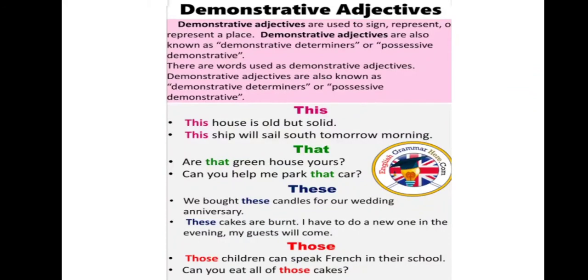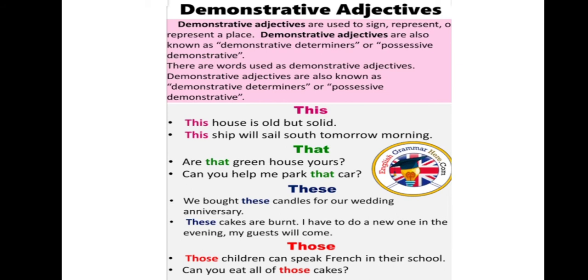So this, that, these, those. These are the 4 demonstrative adjectives. They tell about where the thing is, which thing it is, what the thing is, whether it is mine or not. This house is old but solid. You can also say this house is mine. This ship will sail south tomorrow morning.